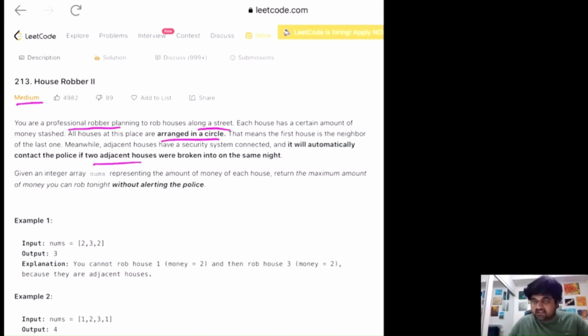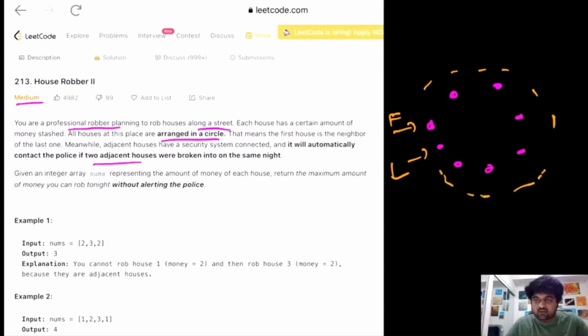So let's try to see a pictorial representation. All the houses in the street are placed like this. Suppose this is our first house. The first house is also a neighbor of the last house in the street, because all the houses are arranged in a circular fashion. That is one more thing we need to consider, and also we cannot rob two adjacent houses. So if we decide to rob this house, we cannot rob this house or this house.